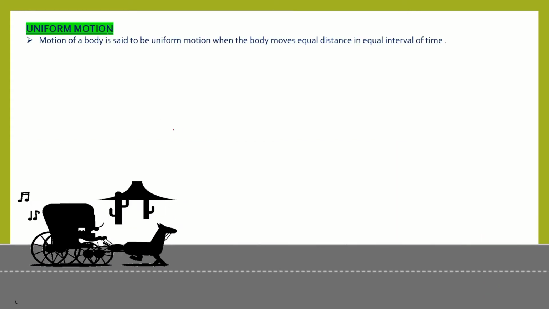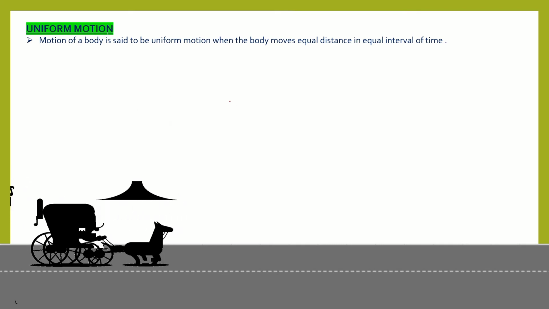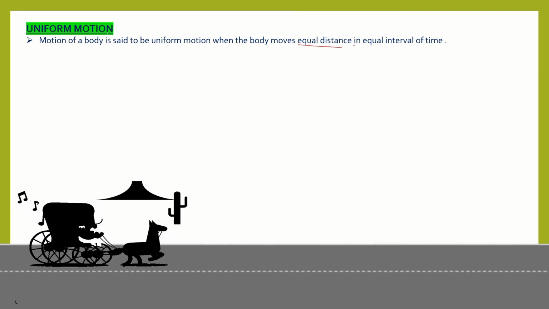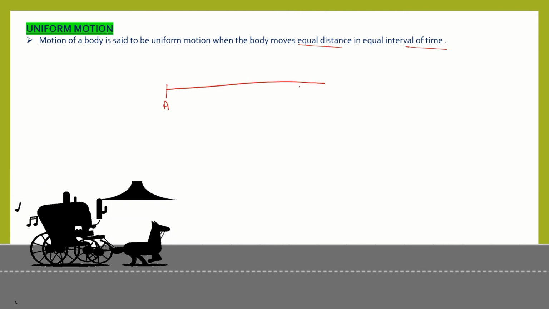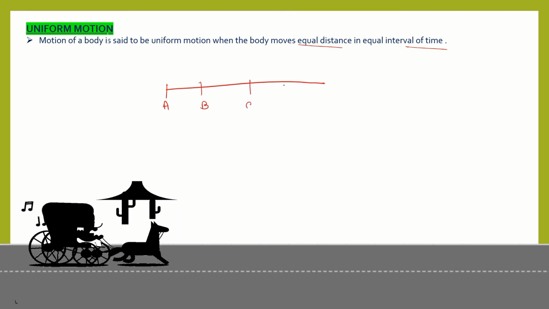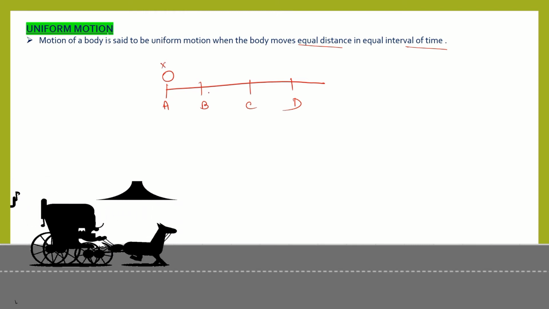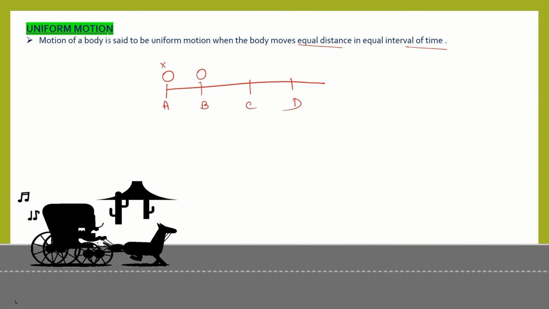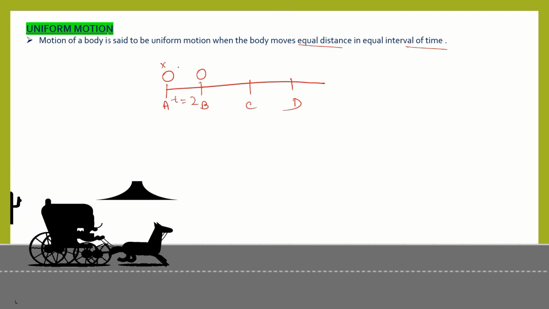Motion is basically of two types: uniform motion and non-uniform motion. A body attains uniform motion when it moves equal distance in equal intervals of time. Suppose here is point A, here is point B, here is point C and here is point D. Suppose a particle x moving from A to D arrives at point B after t equal to 2 second, and the distance from A to B is 4 meter.